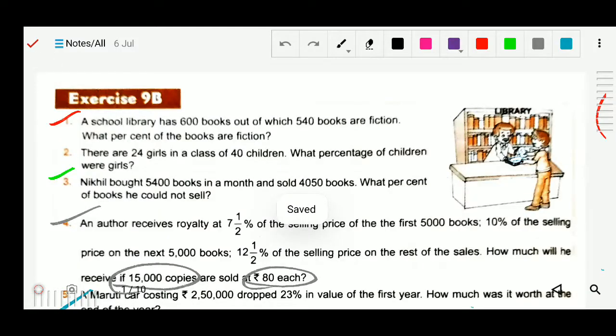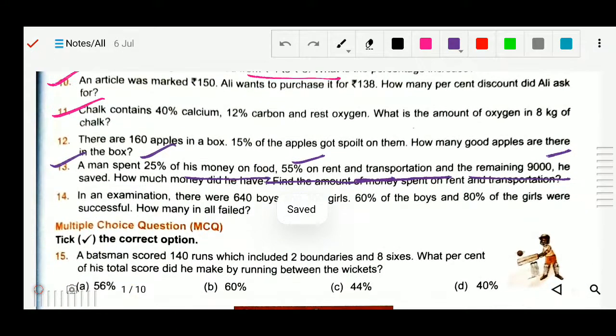Now next question is number 14, last also we will solve. In examination there were 640 boys and 360 girls, 60% of boys and 80% of girls were successful, how many failed? मीन्स 60% पास कर गया और 80% girls लोग पास कर गए, कितना लोग फेल हुआ? Very easy, अगर 60% पास कर गया तो फेल कितना किया? 40%। अगर 80% पास किया तो फेल कितना किया? 20%। तो वही तो निकालना है आपको, ठीक है, that we will find out. Let's see how we will do.